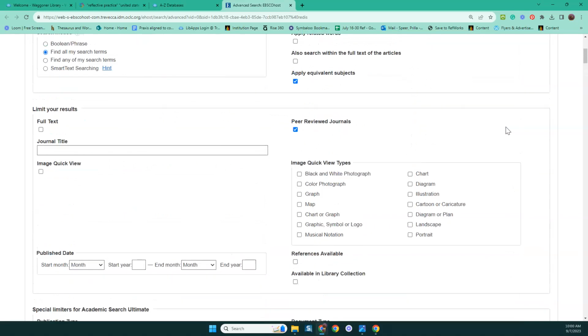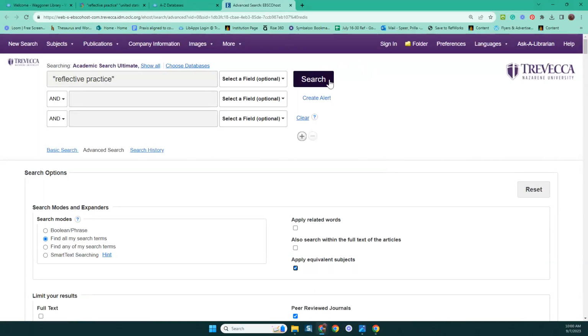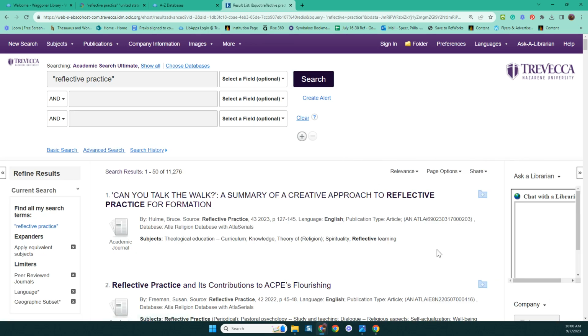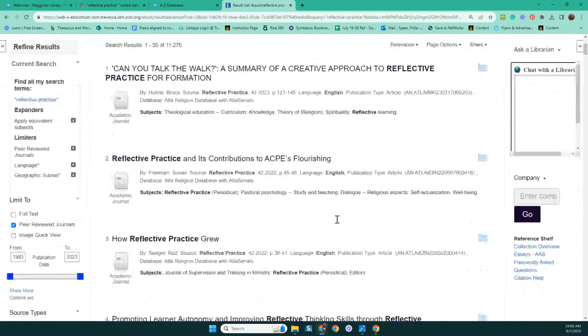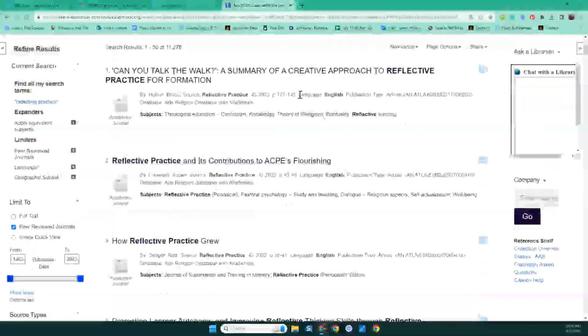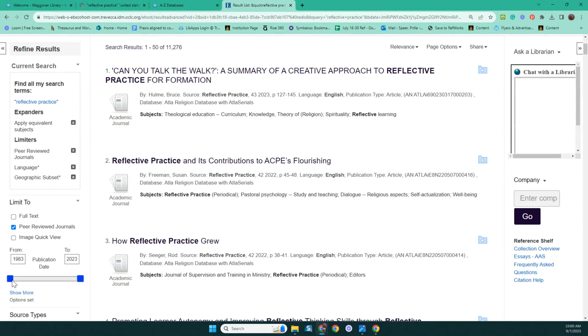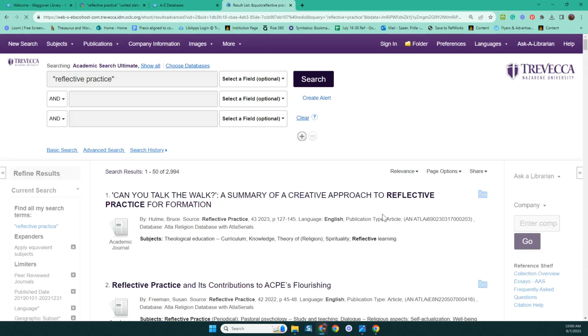So I'm going to scroll back up to where I have, you can apply equivalent subjects here. Sometimes they are bunny trails, but sometimes they're good. So I'm going to do that and click search. And now I should have peer-reviewed journals about reflective practice in English and limited to the United States, okay? The date range, of course, is not fixed, so you would still have to move the slider over until you get the amount of years that you're looking for in your research.